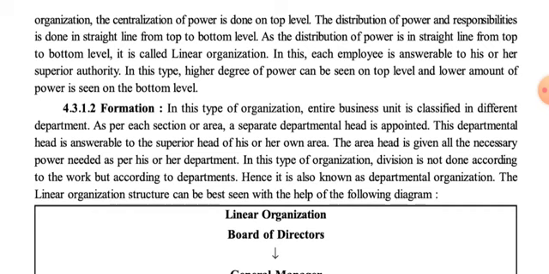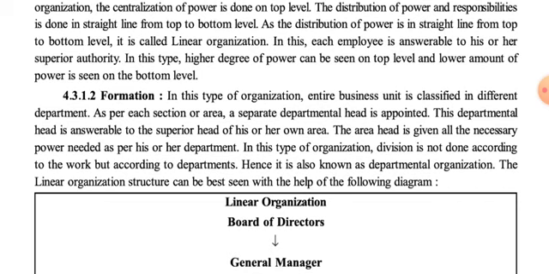So in the same way here, the distribution of power and responsibility is done in a straight line from top to bottom level. It means the highest authority lies concentrated at the top level management. The board of directors, general manager, and everyone at the top level take the decisions related to these things, and they distribute power as required.